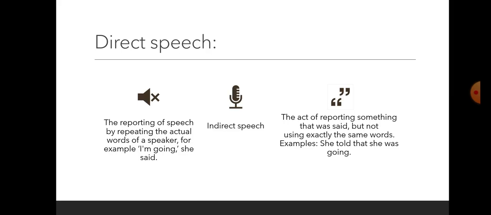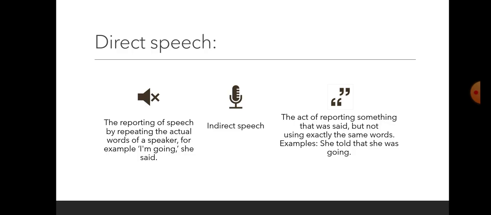Direct speech is the reporting of speech by repeating the actual words of a speaker. For example, "I am going," she said. This is direct speech, and you see that the reported speech of direct speech is always in inverted commas.